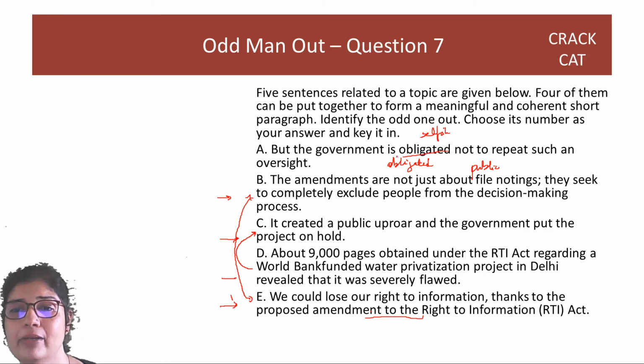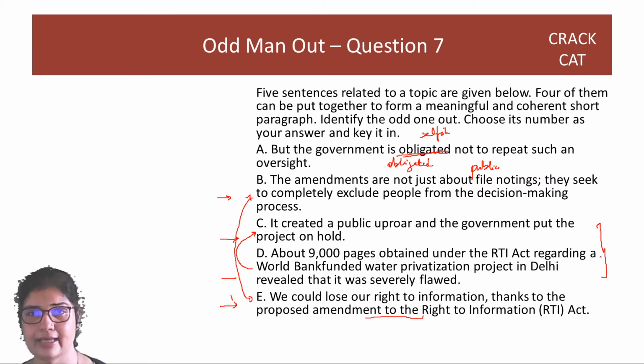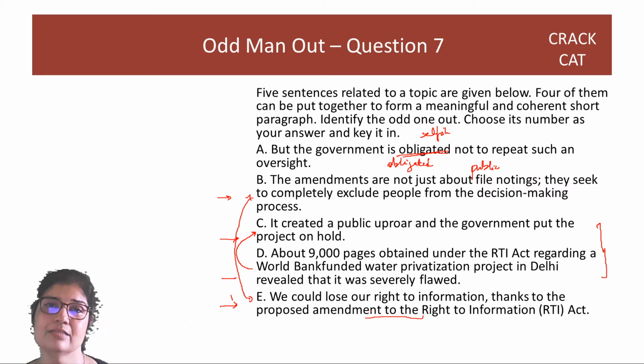So saying is obligated not to repeat, they would like to repeat, right? If they are obligated to the public, they will have more such RTIs. Get this clear. If the government acts based on public obligation, they would go ahead and have more RTIs. But the government is selfish, in which case there is no obligation. So A is a very confusing statement.